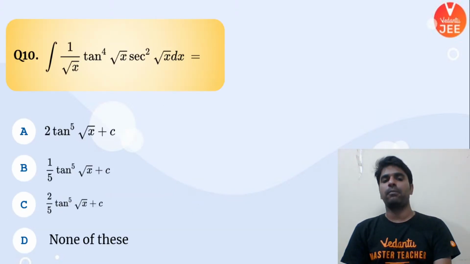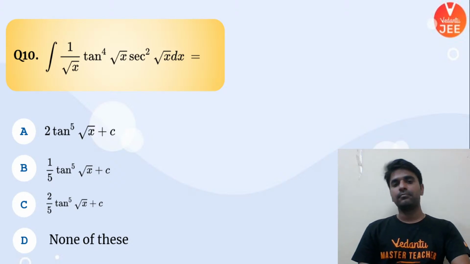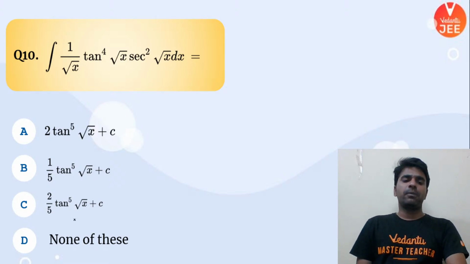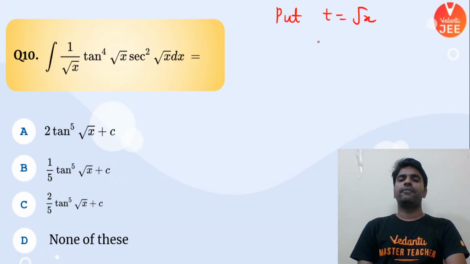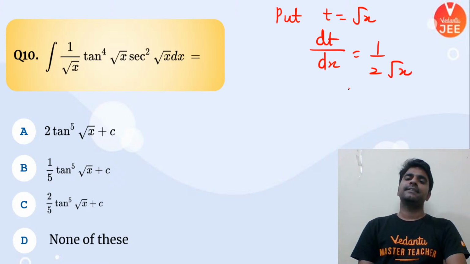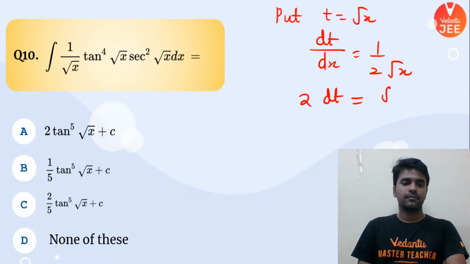Okay, let's do this problem now. Here in every problem we have seen that multiple times root x is coming. So let's put root x as t. If you do that, dt over dx can be written as 1 by 2 root x. That means 2 dt can be written as dx over root x. Yes?